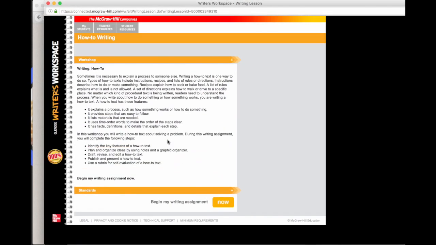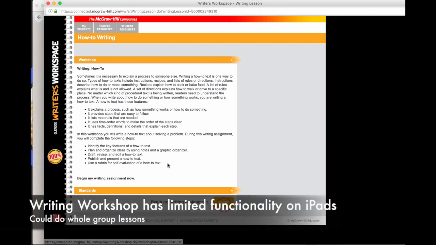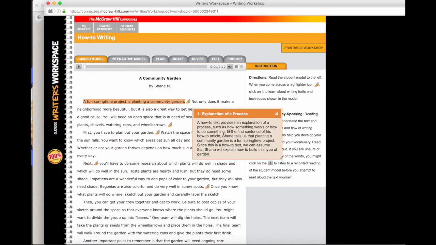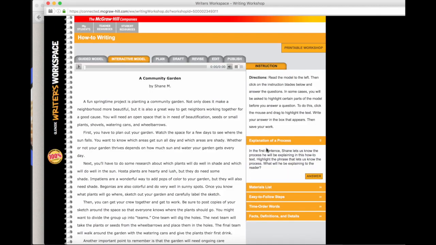I can assign it to the kids, but it doesn't really work on the iPads. So you may want to do this as a whole class, this first part, because in the first part, there's a guided model where you can go through. You can press these little highlights and you can get an explanation of the writing process and some instruction. And there's also an interactive model that asks you to sort of break down the piece.